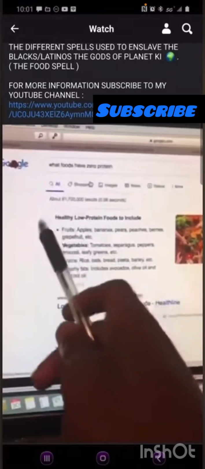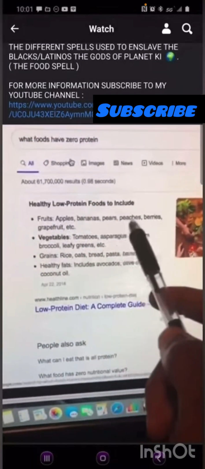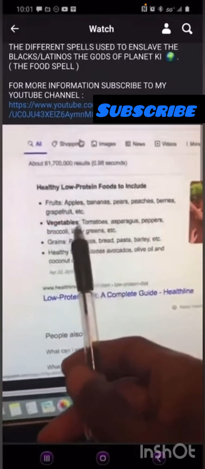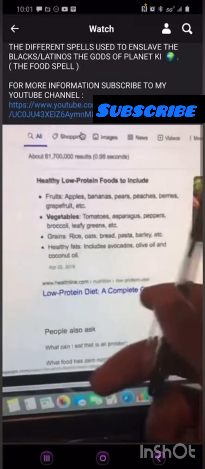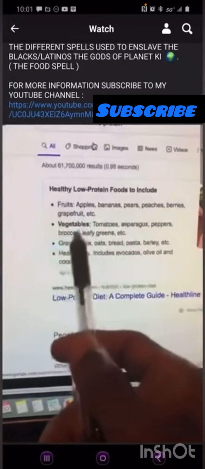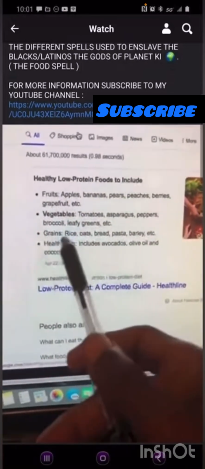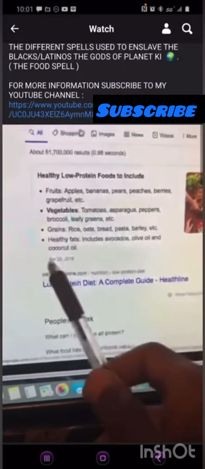So let's look at it. Okay. So healthy low protein foods include fruits: apples, bananas, pears, peaches, berries, grapefruit. Vegetables: tomatoes, even though tomato is a fruit, but whatever. Asparagus, peppers, broccoli. Even though broccoli isn't natural to the planet, that's a whole other topic. Leafy greens, and grains: rice, oats, bread, pasta, barley. Healthy fats include avocados, olive oil, and coconut oil.